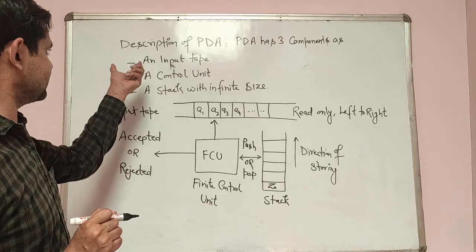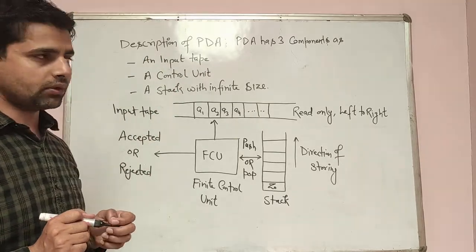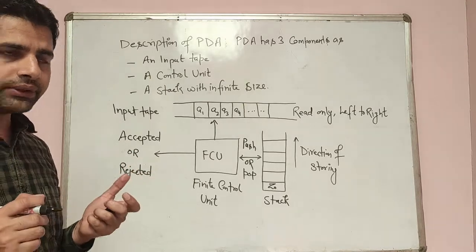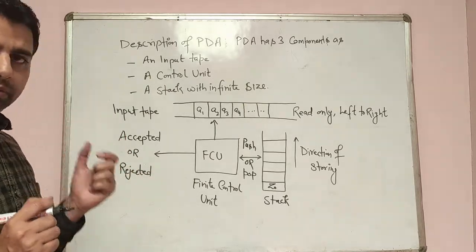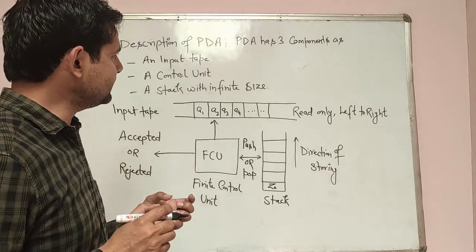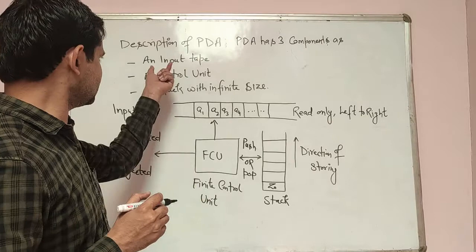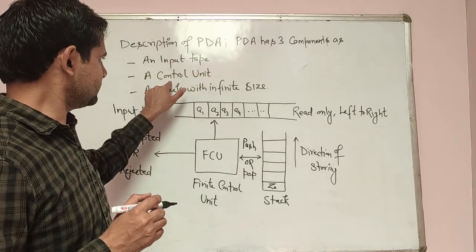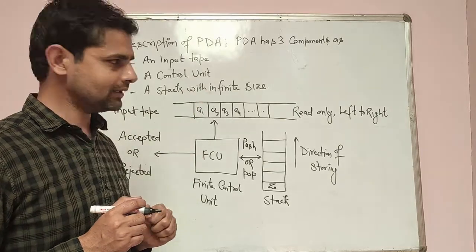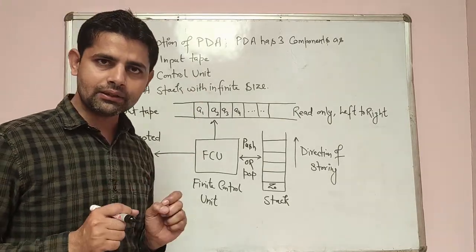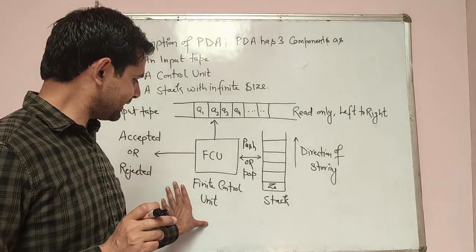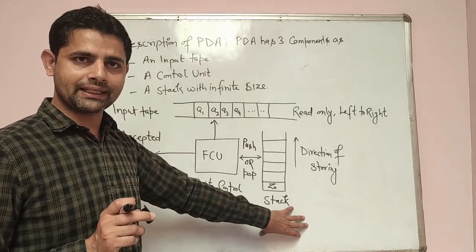Now we will discuss the description of push-down automata. First we will discuss the model of push-down automata. The model of push-down automata consists of three components. The first one is the input tape, the second is the control unit, and the third one is a stack with infinite size. Here we have a diagram which shows the input tape, finite control, and a stack.